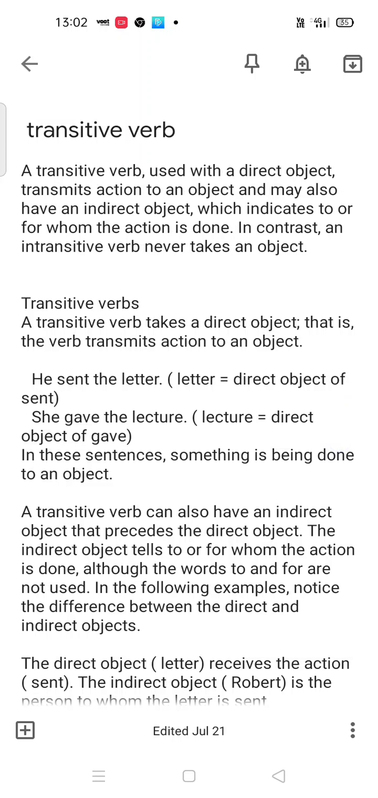Okay guys, let's come on to the next topic, that is transitive verb. So what is a transitive verb? A transitive verb used with a direct object transmits action to an object and may also have an indirect object, which indicates to or for whom the action is done. In contrast, an intransitive verb never takes an object. So as you can see here, a transitive verb is used with a direct object and transmits action to an object.